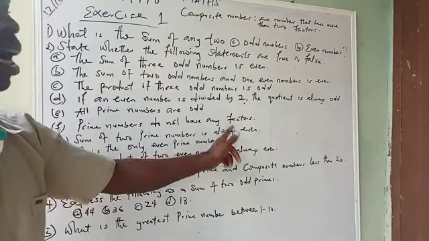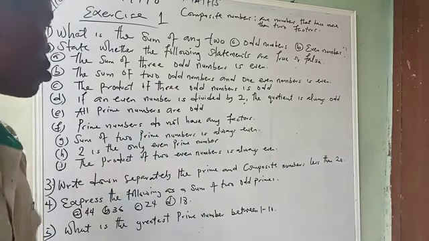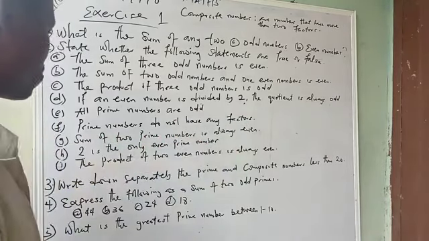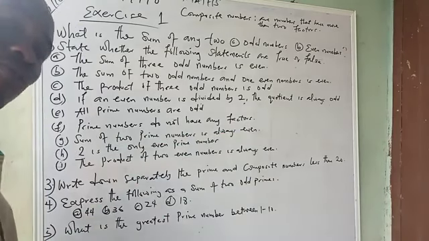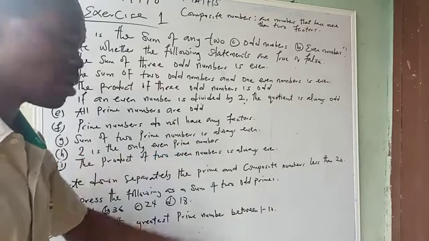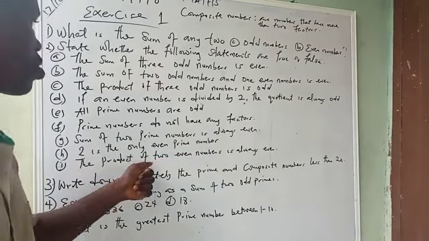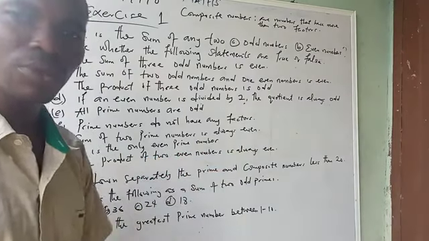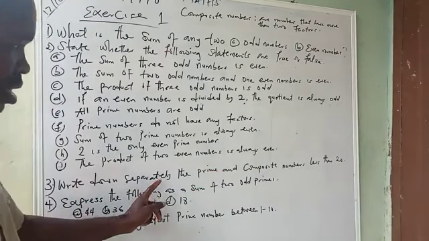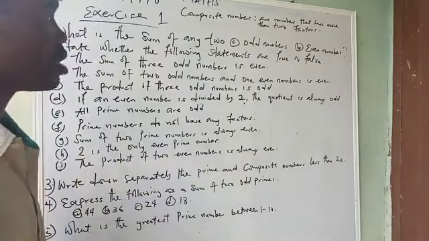All prime numbers are odd. Prime numbers do not have any factors. The sum of 2 prime numbers is always even. Is that true? Say false. Show it. 2 is the only even prime number. Okay? Is that true? If it's true, you make me know. The product of 2 even numbers is always even. Prove it. Write down separately the prime and composite numbers less than 20.